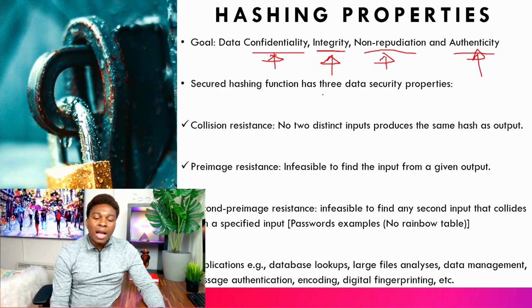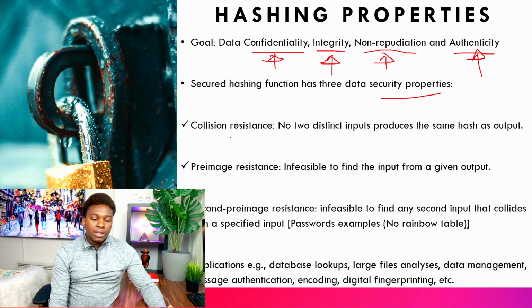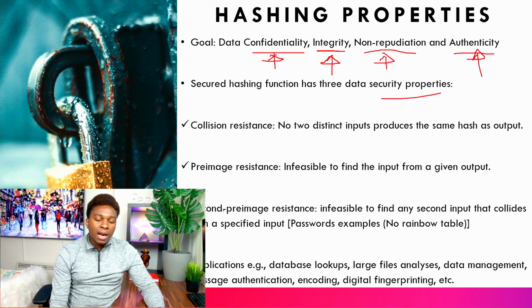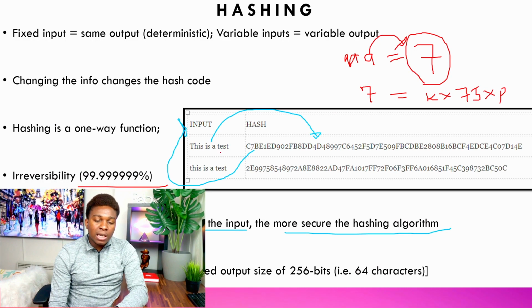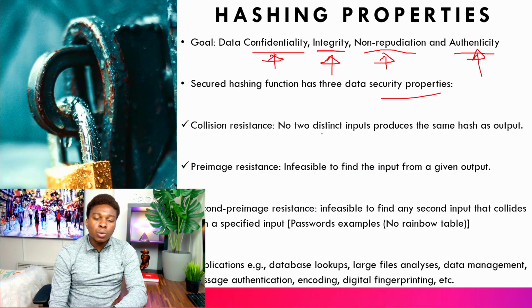A secure hashing function has 3 data security properties: collision resistance, pre-image resistance, and second pre-image resistance. I've explained this one to you before, that no two distinct inputs produce the same hash as output. I've explained it with this example that if I type "this is a test", it will give me this. If I change it, just change an alphabet from capital letter to small letter, it will change the result. Here it's telling us no two distinct inputs will give us the same output.